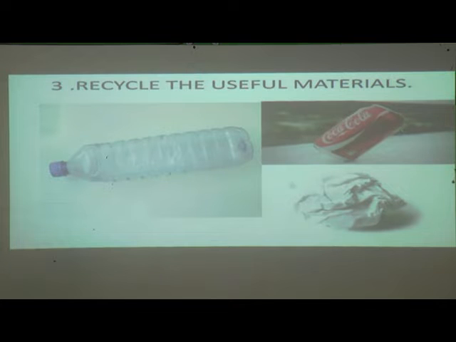Because of this, these things are called useful materials from wastes. So whenever we separate decomposing and non-decomposing waste, from this we can also sort out some useful materials like this.